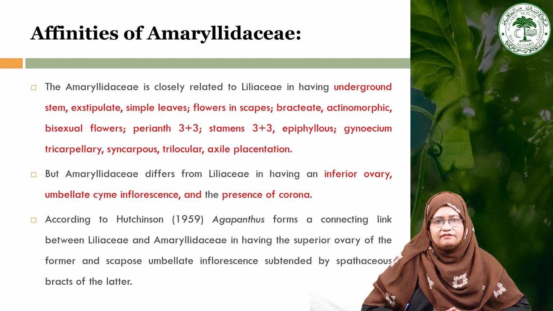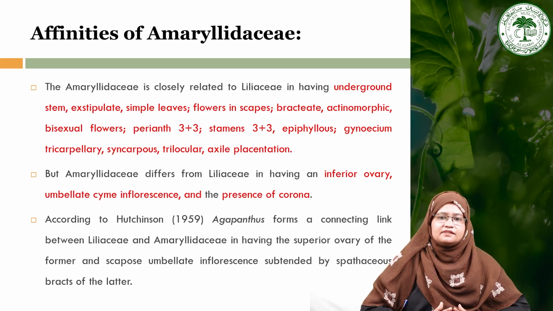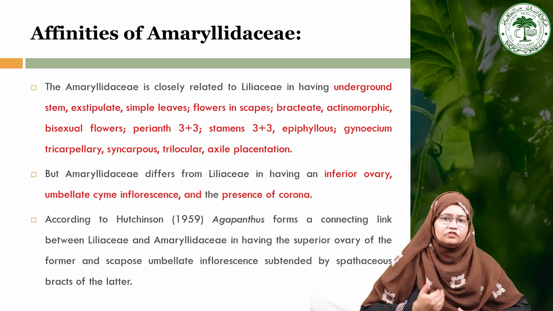Now moving towards the affinities of this family, Amaryllidaceae. Amaryllidaceae is closely related to the family Liliaceae, which we will discuss later in this course, having the underground stem, exstipulate simple leaves, flower scapes, bracteate, actinomorphic and bisexual flowers, and perianth arranged in two whorls with 6 members, stamens also in two whorls with 6 members, epiphyllous, gynoecium tricarpellary, syncarpous, trilocular with axile placentation. So all these characteristics are the same as in the Liliaceae family.